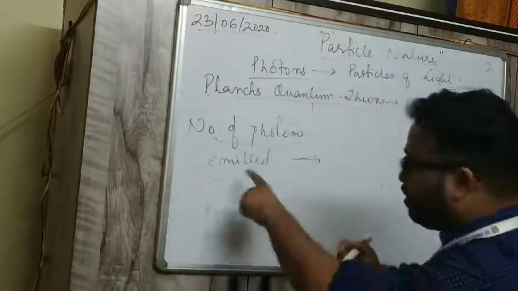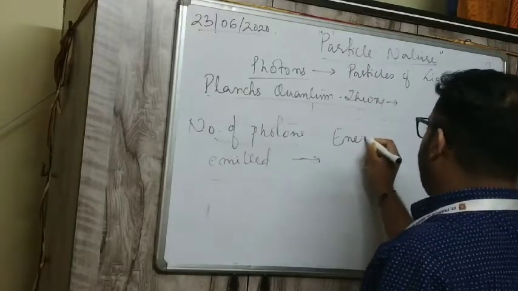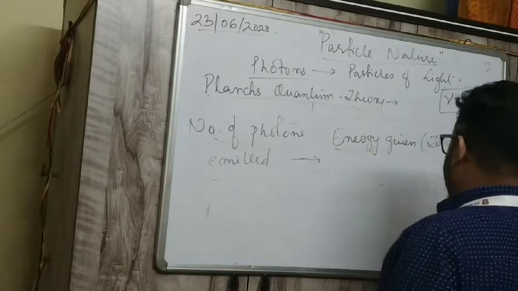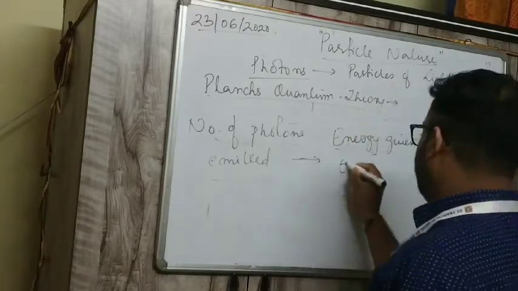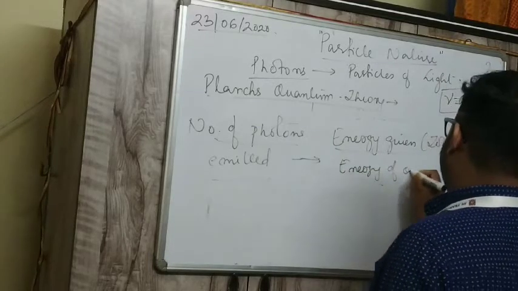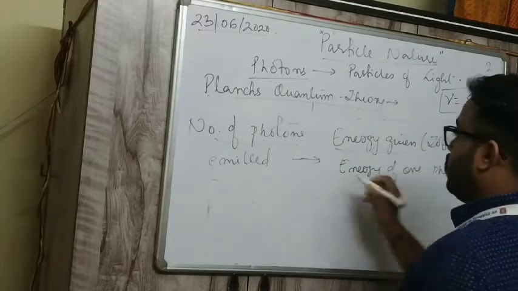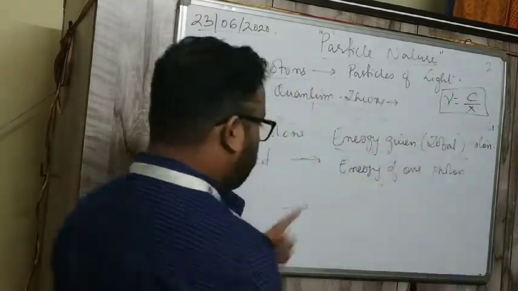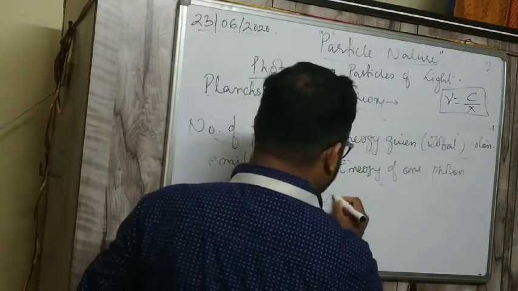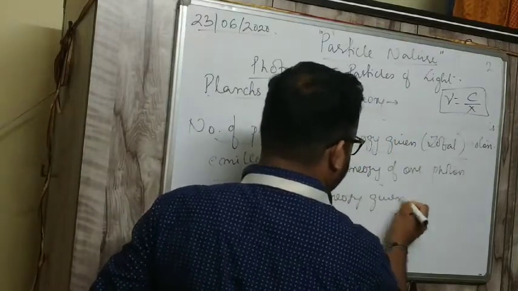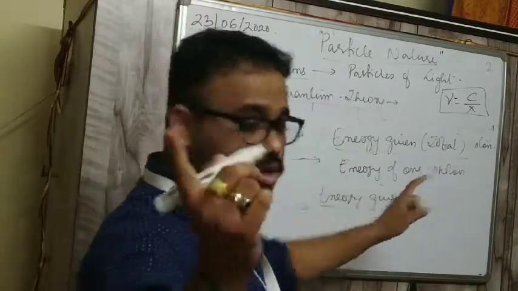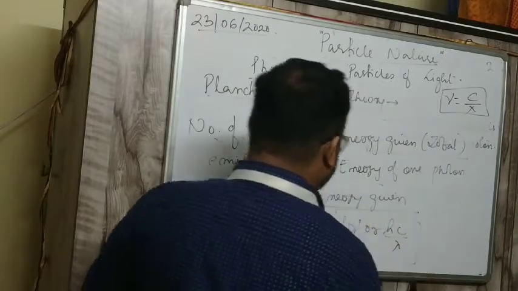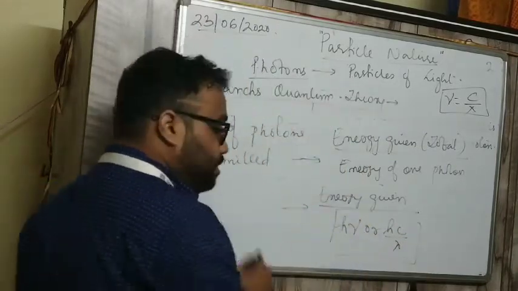Which means the number of photons emitted is equal to the energy given, the total energy, divided by the energy of one photon. You know one photon is either h nu or hc by lambda. This is the formula for the number of photons emitted.